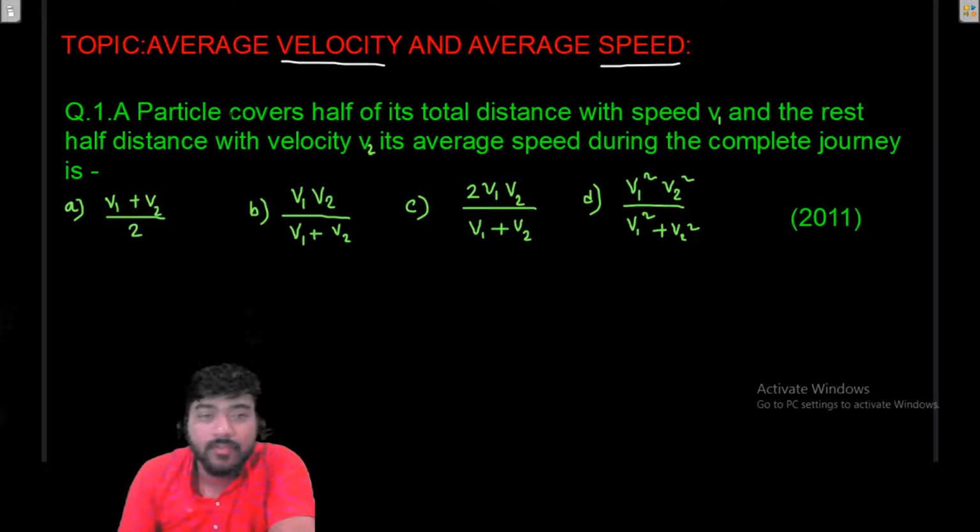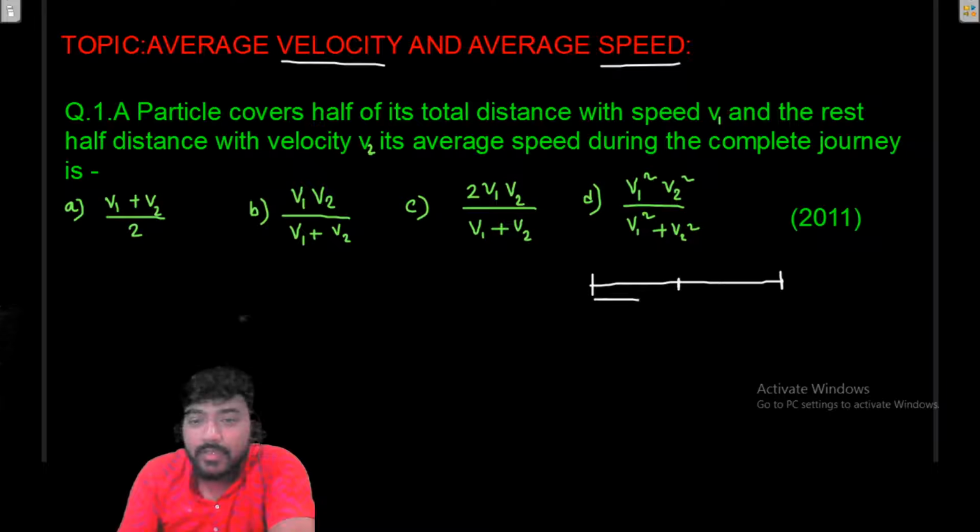So let me take the first problem. A particle covers half of its total distance with speed v1 and the rest half distance with speed v2. Its average speed during the complete journey is? So what is the average speed of this particle? Suppose this is the total path and this is the middle.